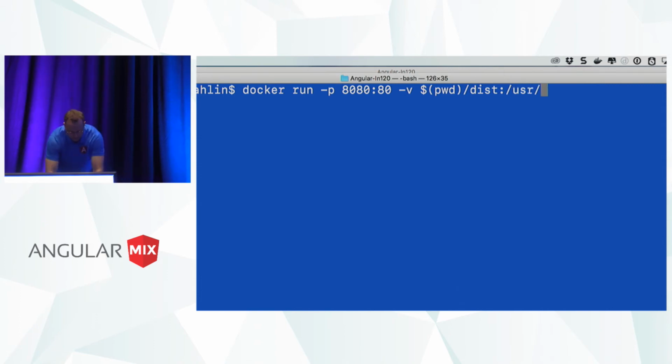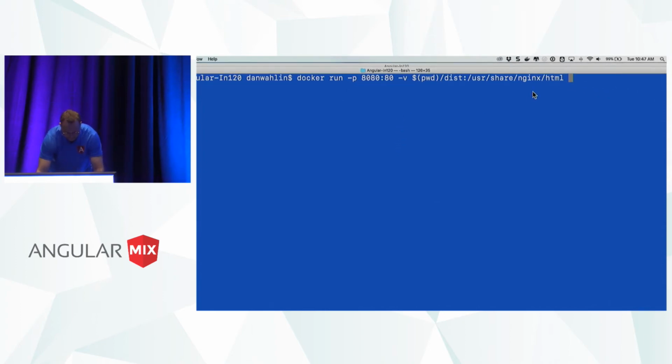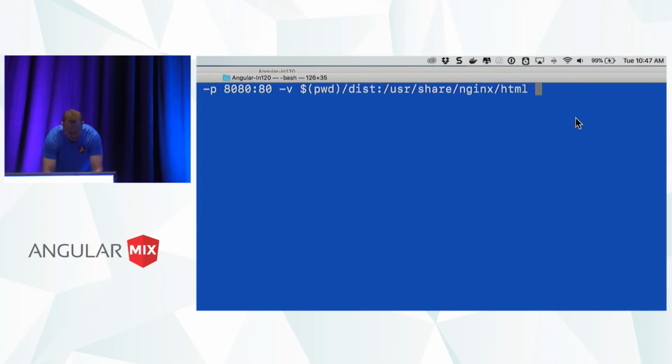And this is /usr/share/nginx/html. Hope I get this right. I actually have a cheat sheet I can refer to. Yep, I got it right. And then let me zoom out just a little bit. Now I'm going to say, what image do I want to run? And I'm going to do nginx:alpine.